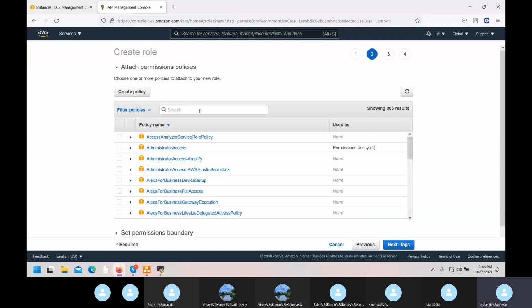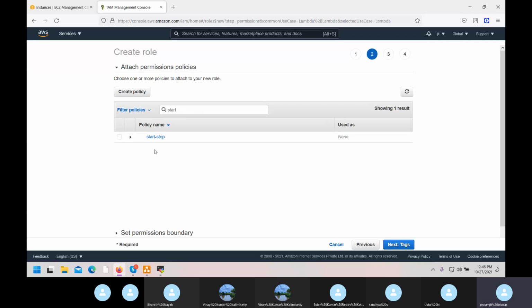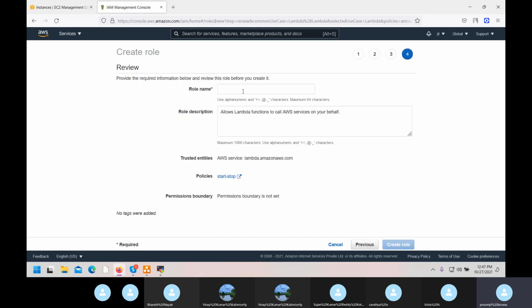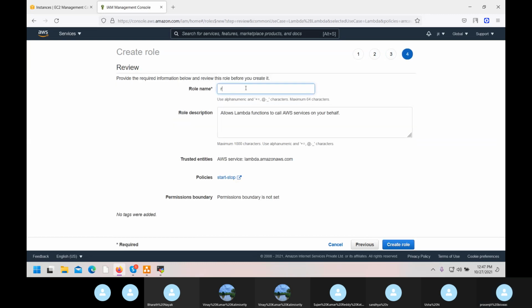Here, I have created that policy, start and stop. Select this. Next tag, if you want, review. Start and stop is there. Create role. So now your role is created.